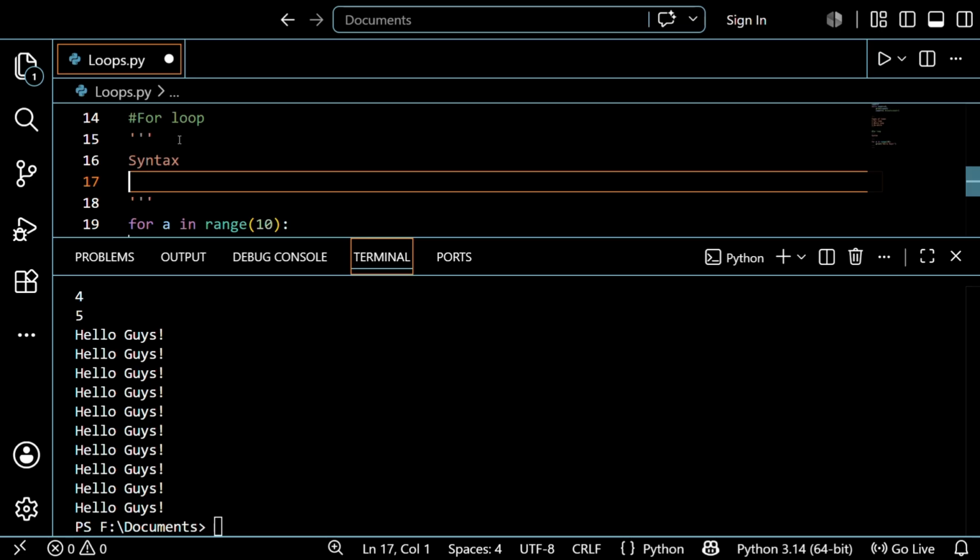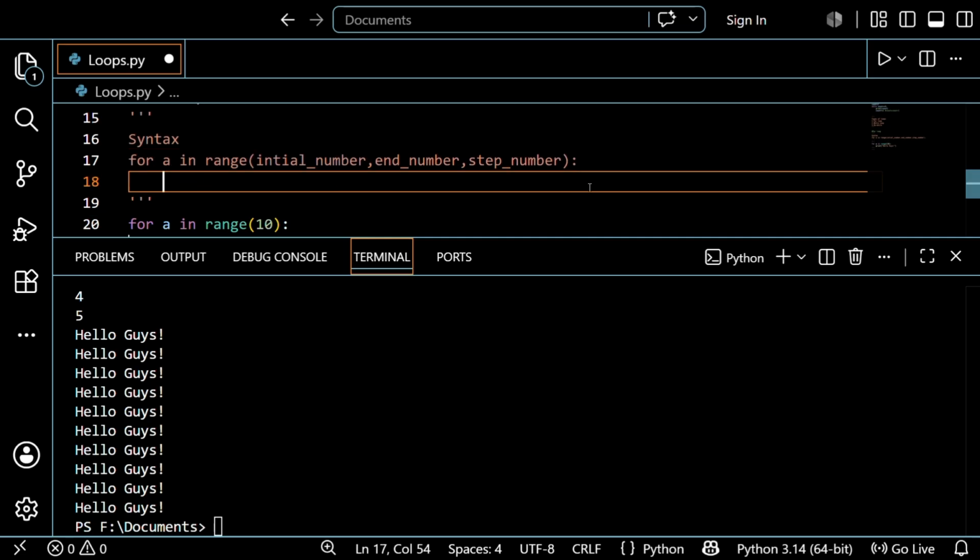Actually the syntax is for the variable, and in you should write range compulsorily, guys. After range you should write the initial number, after that the n number, and the step number. I will explain everything in detail, guys, don't need to worry.